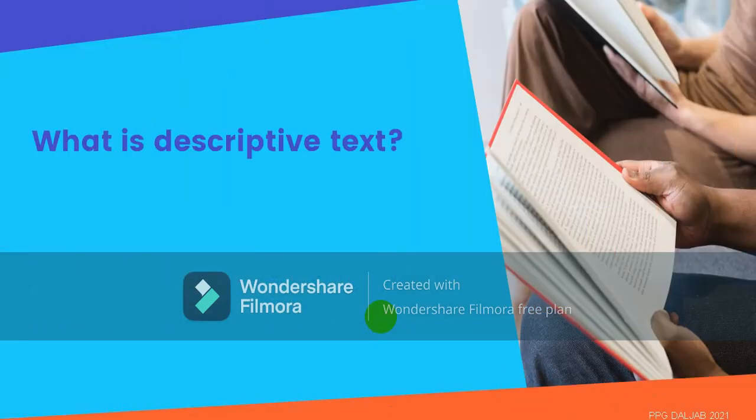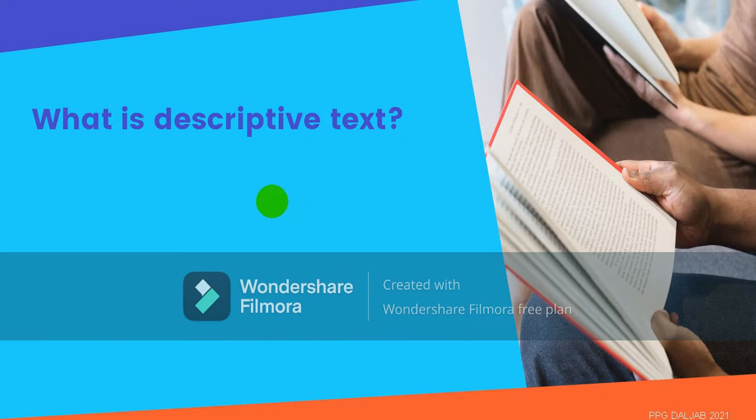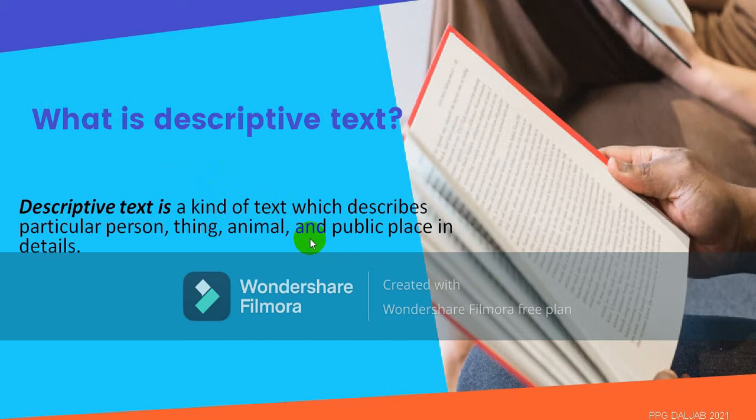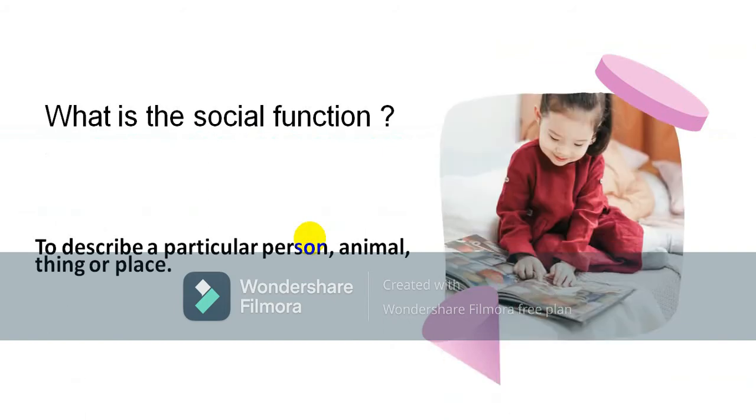Okay, first, what you have to know is what descriptive text is. Descriptive text is a kind of text which describes a particular person, thing, animal, and public place in detail. Now, what is the social function? The social function is to describe a particular person, animal, thing, or place. If you want to describe what your friend looks like or what your pet looks like, you can use descriptive text.